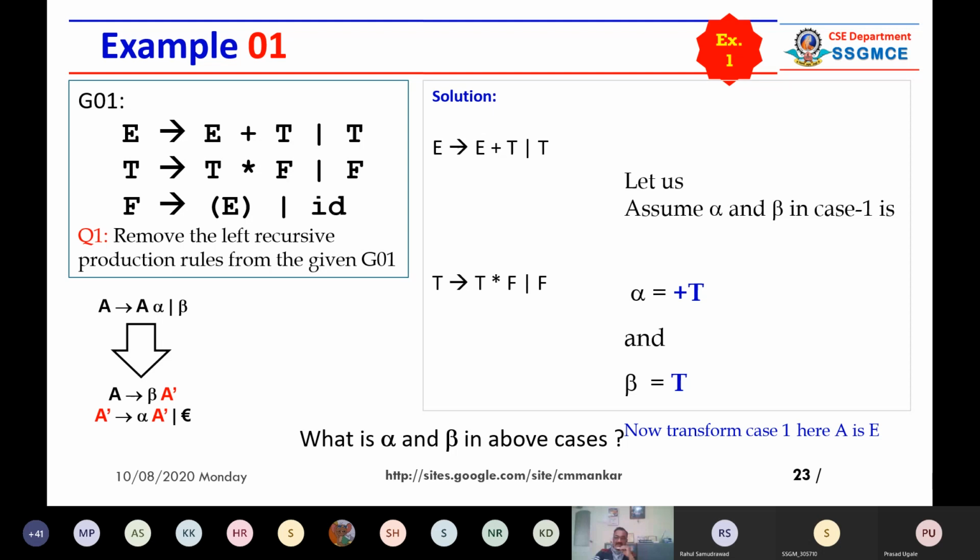So let us assume alpha and beta in case 1. Match this. Alpha is your plus T, the part after E. And after the pipe, the capital T, you can call it beta. You match this pattern. So this is case 1, the beginning production rule E plus T; match it with the pattern given at the bottom left. So your alpha is plus T and beta is T. So definitely, what will be the new production rule?